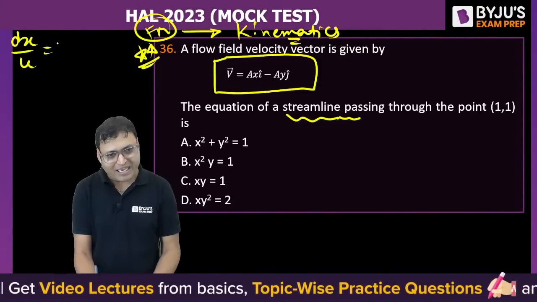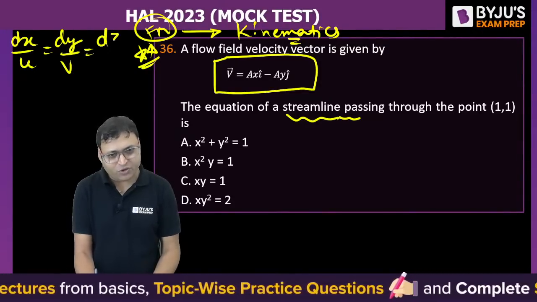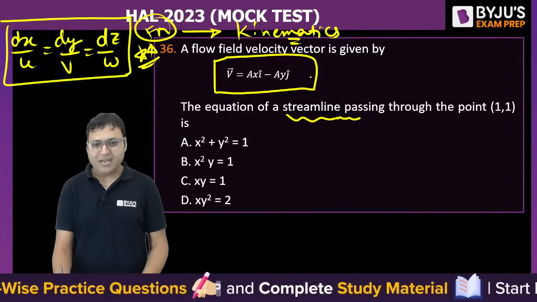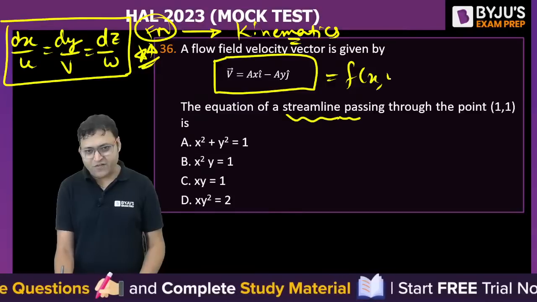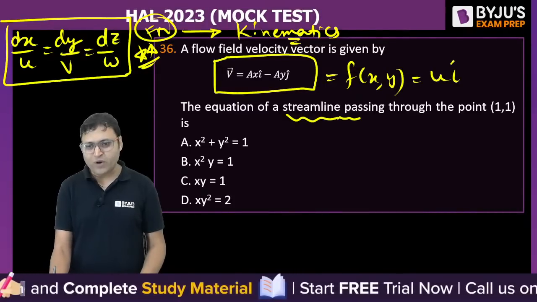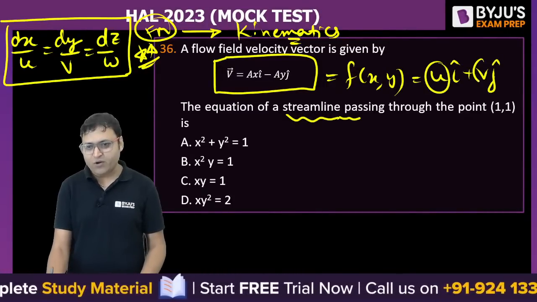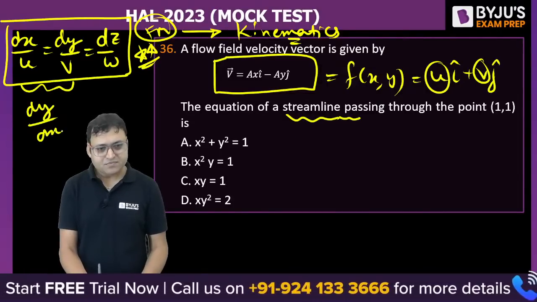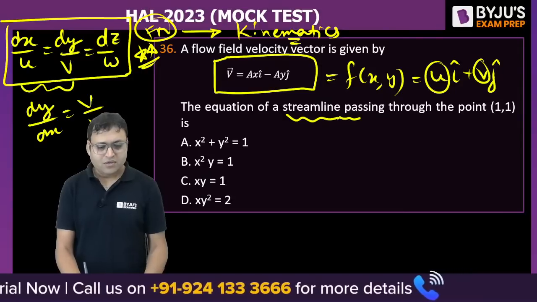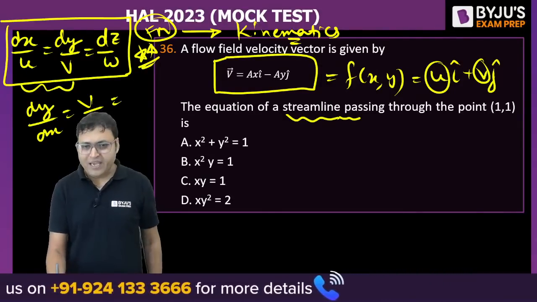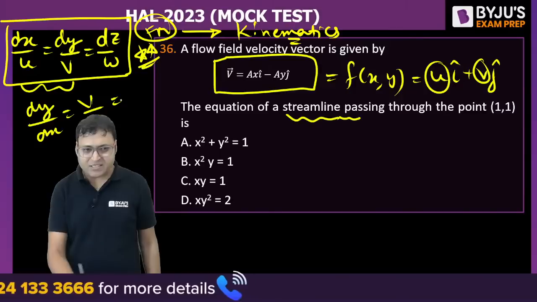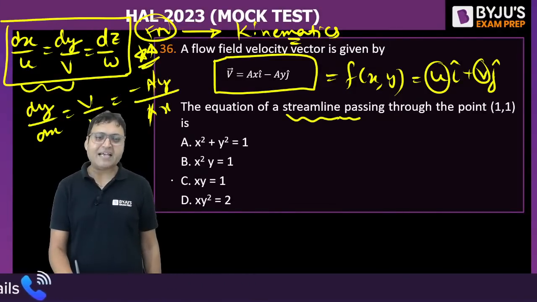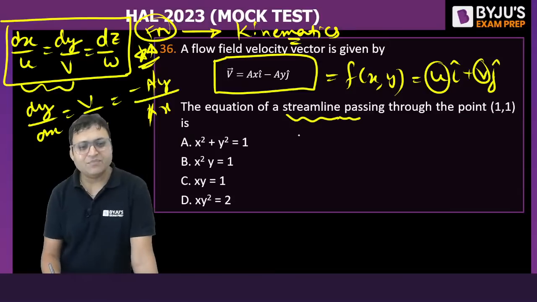So we start our analysis from the differential equation: dx by u is equal to dy by v is equal to dz by w. That is the differential equation of the streamline, 3-dimensional. But if it is 2D, it is a function of x and y only, or we can say u i cap plus v j cap. So we can find out u and v. Our expression will be dy by dx is equal to v by u. Comparing, v is equal to minus ay, u is equal to a into x. A gets cancelled out. A is not area, a is some random constant.